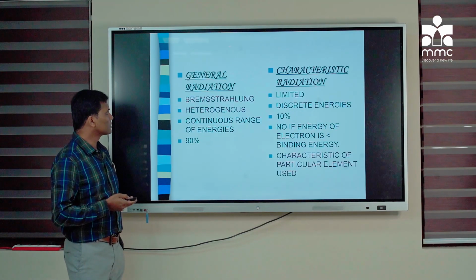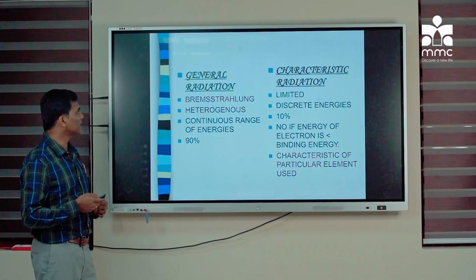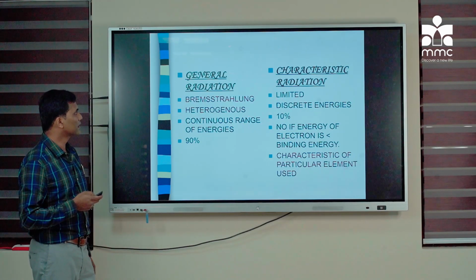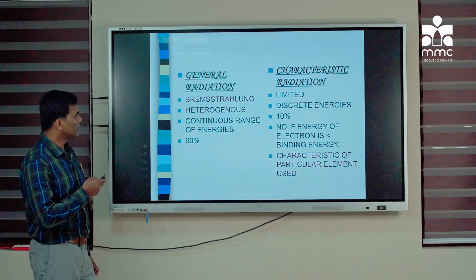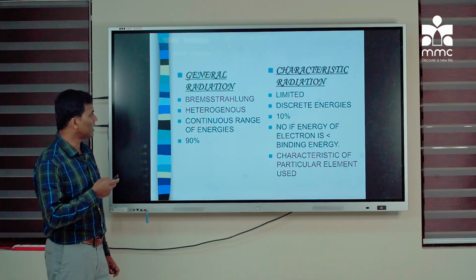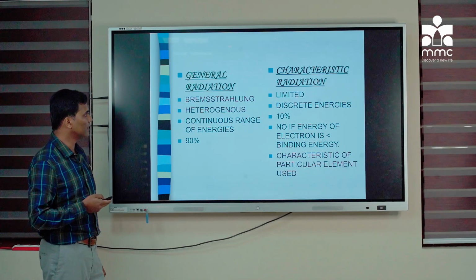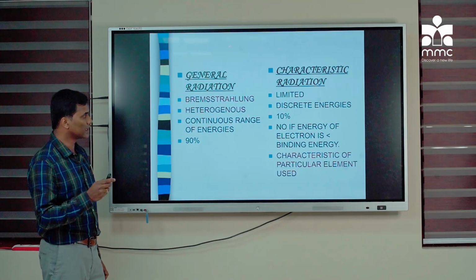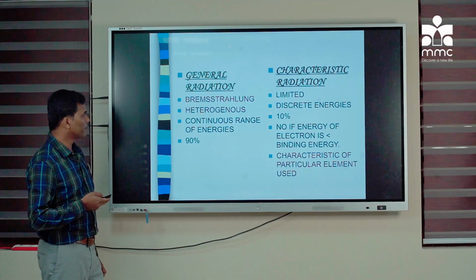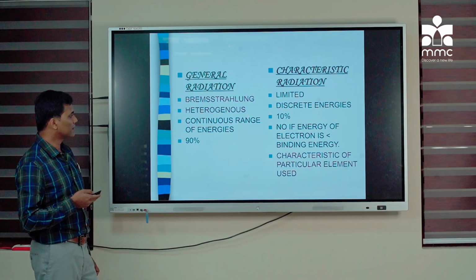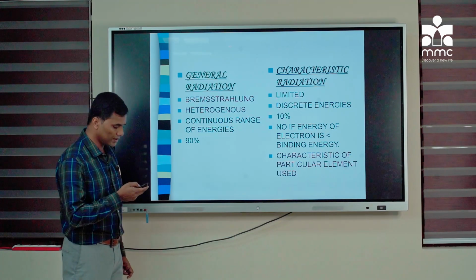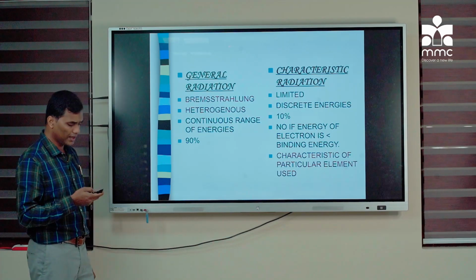So let us see the differences between general radiation and characteristic radiation. The general radiation, Bremsstrahlung, will have heterogeneous energies and wavelengths, whereas characteristic has only a single energy. As we discussed, the characteristic radiation will be characteristic of the particular atom used.